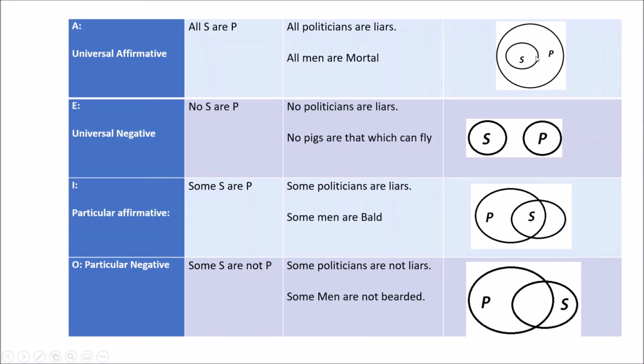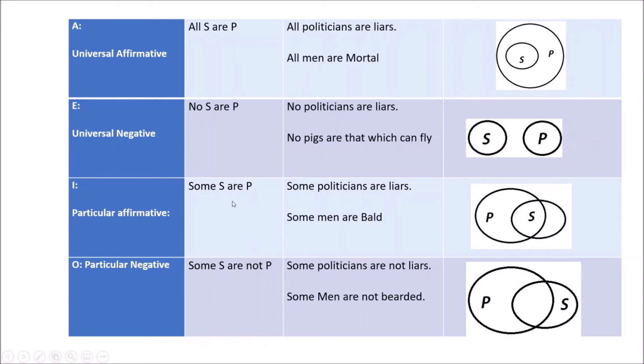You can see that circle of politicians is completely within the circle of liars. The subject is completely within the predicate. All of this group belongs to that group. Okay? Or if you have no politicians are liars, or no pigs can fly, we have none of this group belonging to any of this group. They are completely separate. No pigs belong to the group of things that can fly.